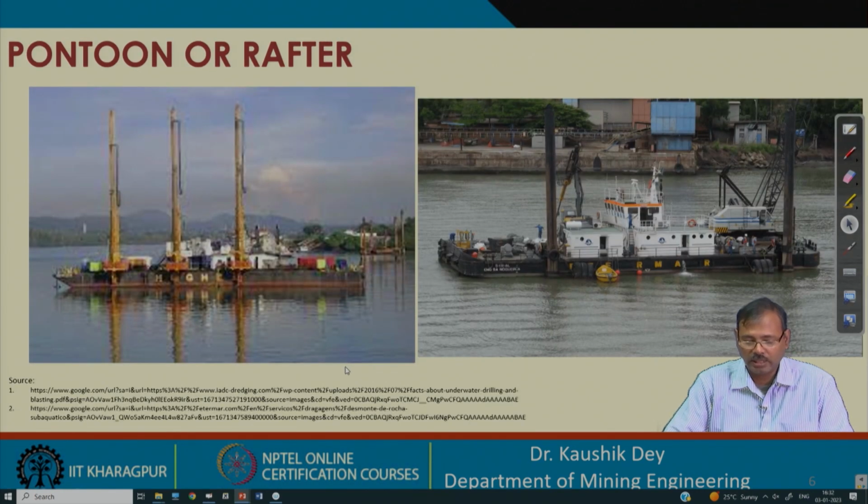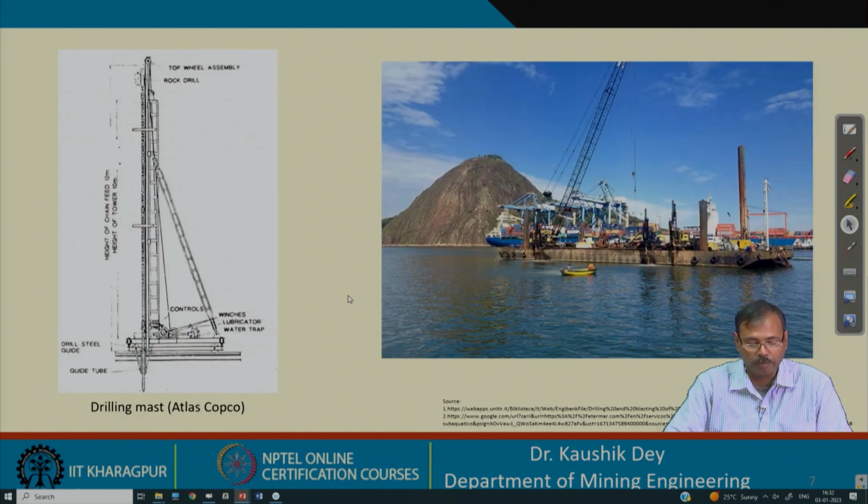These are the different figures where pontoons and rafts are used, and from there you can see the drill bit. This drill bit is basically carrying out the drilling. There are 3 drill masts in this case, which are carrying out drilling below the water. Here is one mast, and there is another mast which is carrying out the drilling. So, the basic theory is a floating pontoon with a drill mast, from which the drilling is carried out.